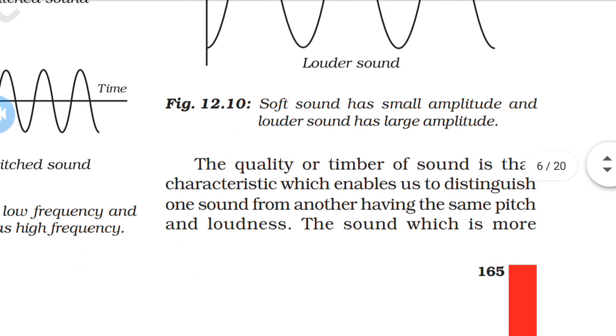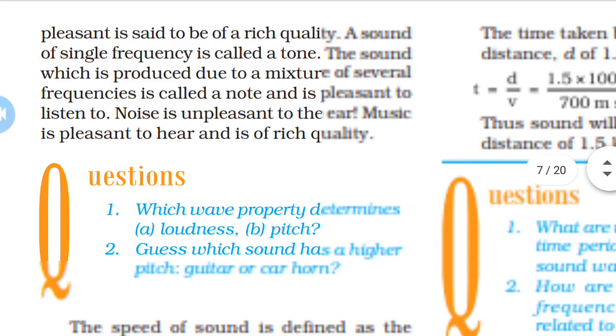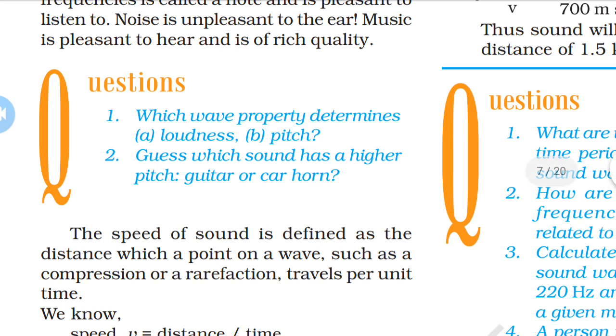Now this question we discuss: which wave property determines loudness and pitch? For loudness, it is the higher amplitude, and for pitch, it is the frequency of the wave. Second question: which sound has a higher pitch, a guitar or a car horn? As we know, the guitar sound has a higher pitch.